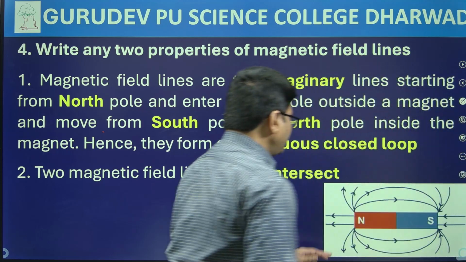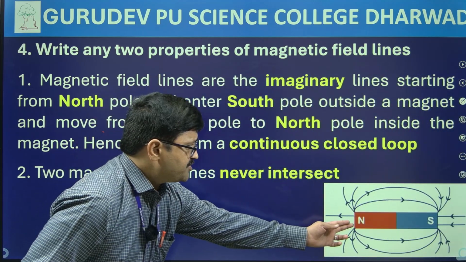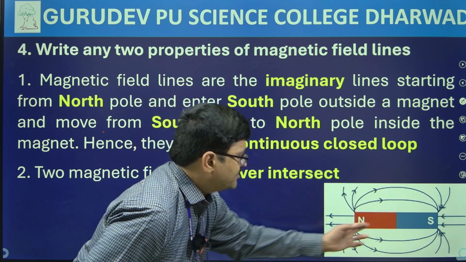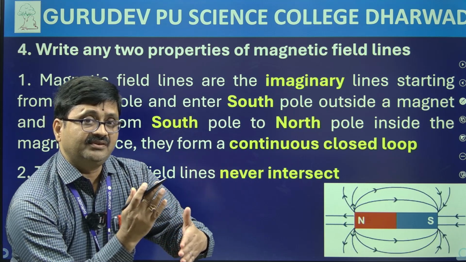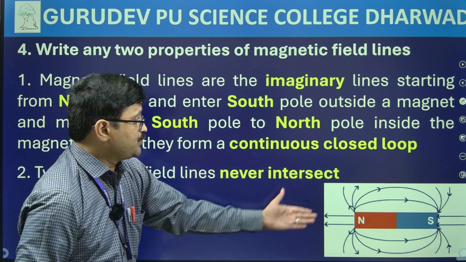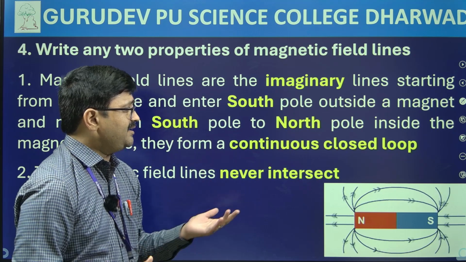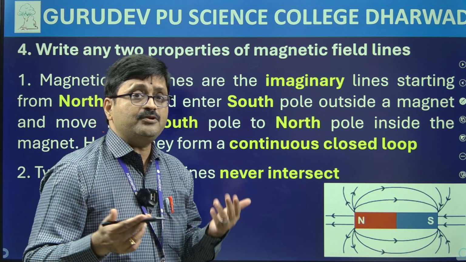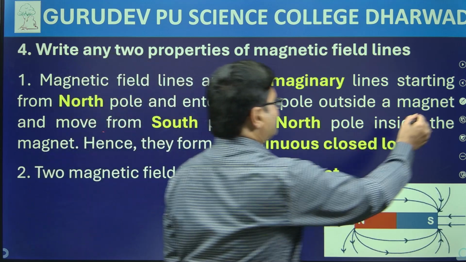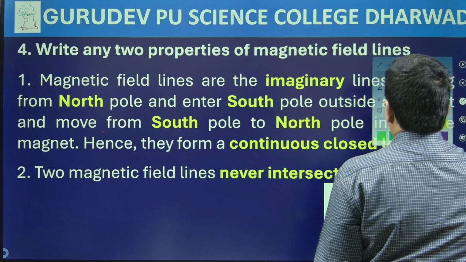Now look here, children, in this if you just observe, no magnetic field line is getting intersected in between, okay? This is clearly because using a magnetic field line I can understand the direction of the magnetic field. Suppose two magnetic field lines intersect, let me show it to you.